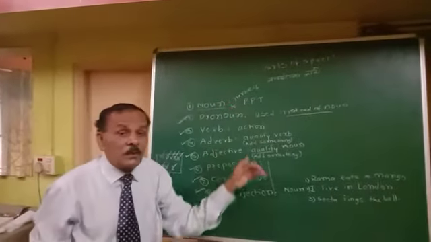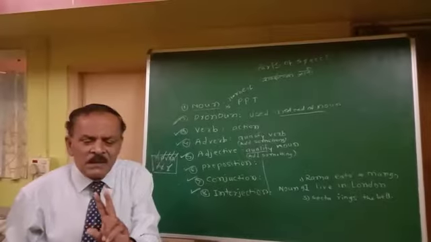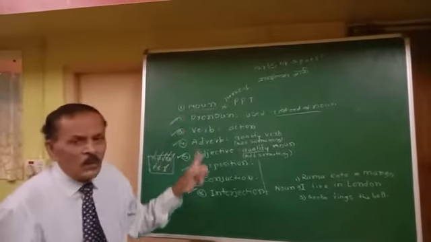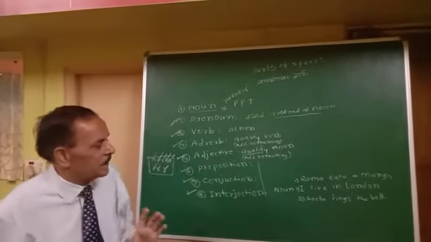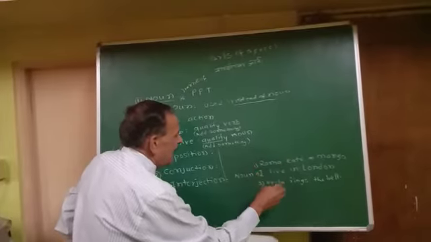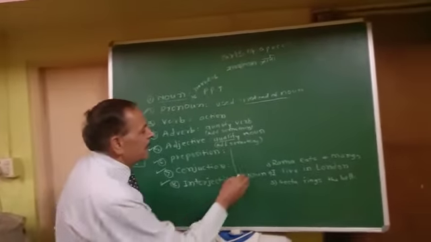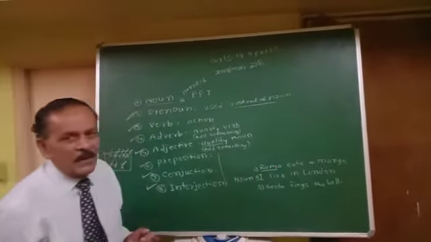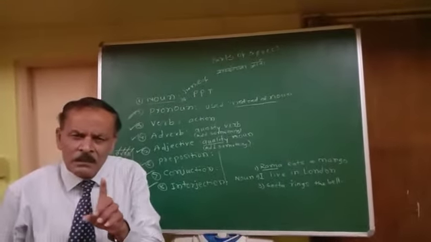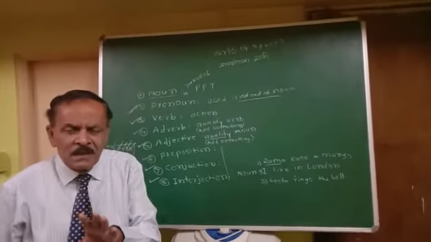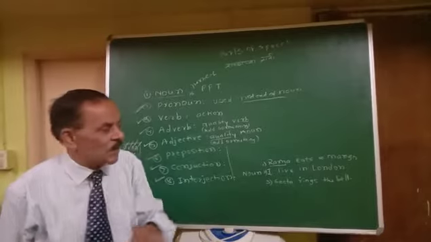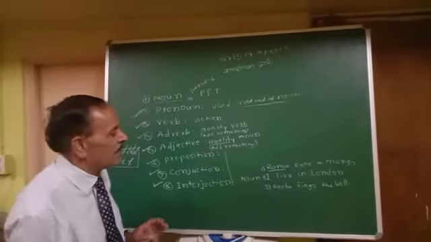Friends, now we have to study only 2 items from that, noun and pronoun. Name of the person, place and thing. See, Rama eats a mango. What is Rama? Rama is the name of person. Sita is the name of person. Rahul is the name of person. So this is name of the person.